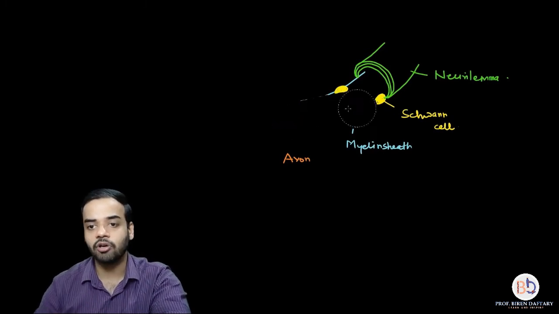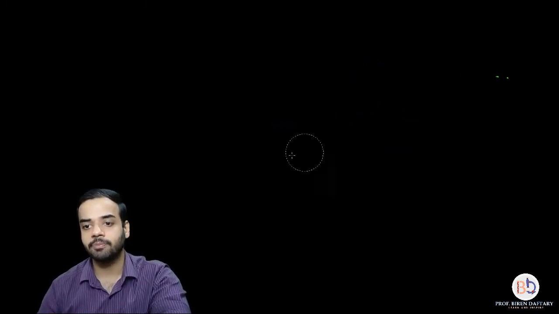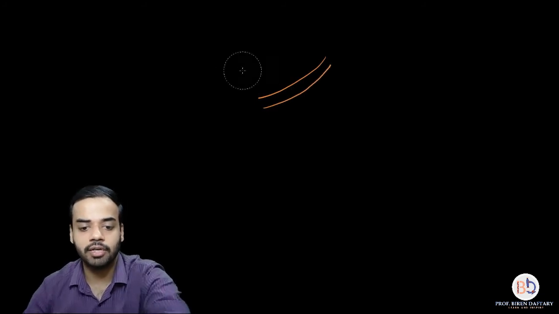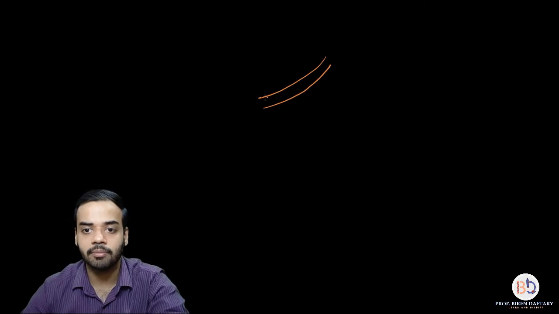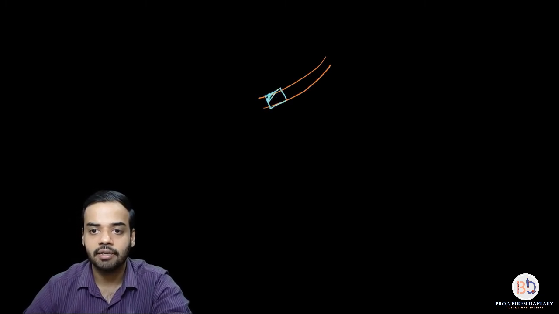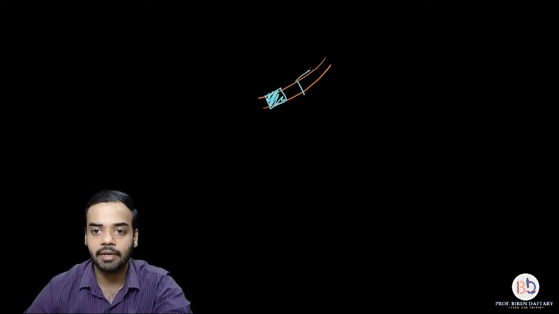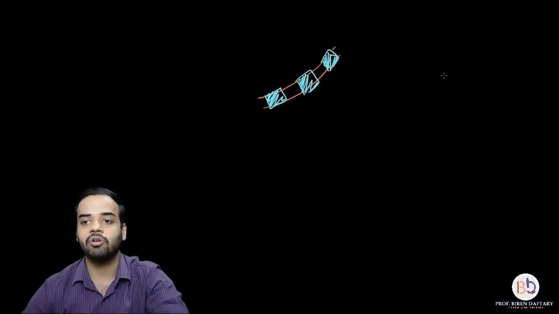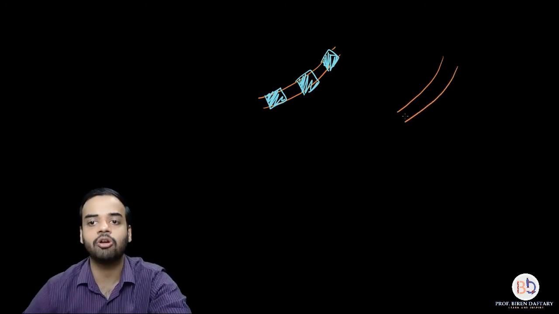Let me go down, and I hope this diagram is clear, because I'll have to rub this off. Suppose I'm drawing a myelinated neuron, and this is the axon, correct? Over here I'm going to draw the myelin sheath. So this is the myelin sheath, again myelin sheath. I'm going to draw a simpler diagram, that is why I had to draw another one. This is your myelinated neuron. Suppose I want to draw a non-myelinated neuron, it is going to be just like this. Here I am not drawing neurilemma.